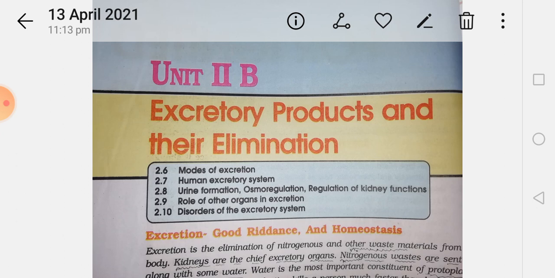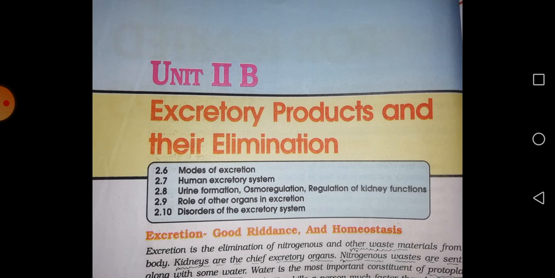Excretion is the elimination of nitrogenous and other waste materials from the body. So many functions take place in our body, and after the end products are formed, our body has to eliminate some of them. It may be sweat, urine or stools. These waste products are released from our body with the help of the sweat glands. Urine is eliminated with the help of the kidneys through the ureters.